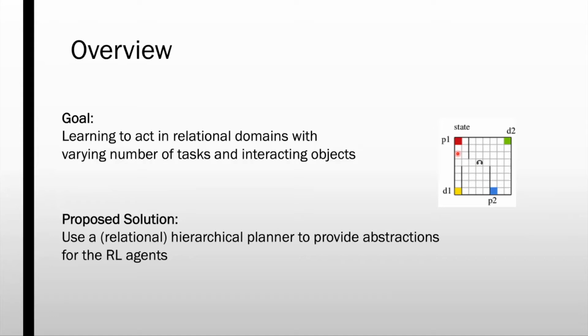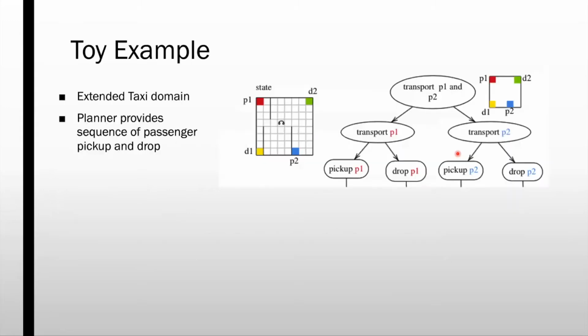To achieve such relevant state variables, we propose a hierarchical framework. We use a relational planner to provide relevant state variables or abstract state representations to the RL agent by leveraging humans' domain knowledge. I will first show how our framework enables such task specific abstraction in this toy example here, and then explain the framework.